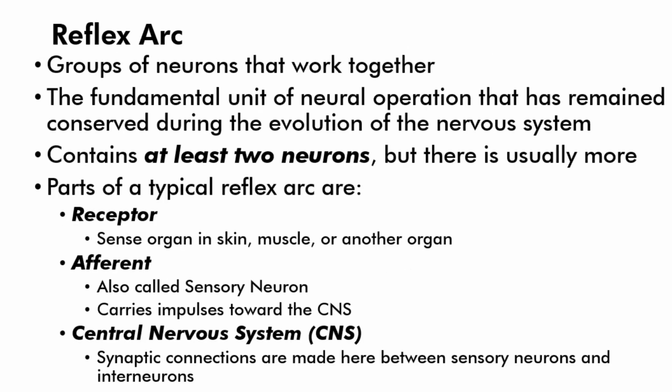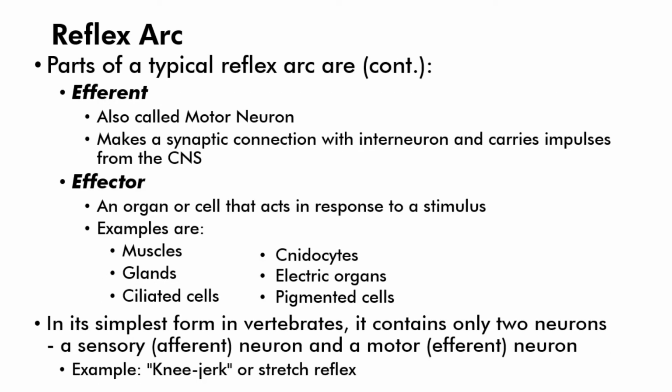So a group of neurons that work together is called the reflex arc, the fundamental unit of neural operation that has remained conserved during the evolution of the nervous system. It contains at least two neurons. The parts of a typical reflex arc are a receptor, an afferent, a central nervous system, an efferent, and an effector. In its simplest form in vertebrates, it contains only two neurons, a sensory neuron and a motor neuron.